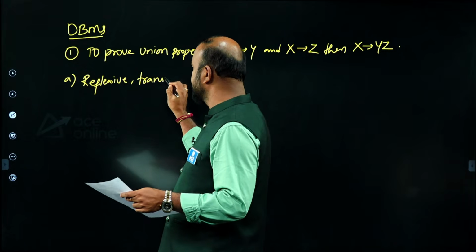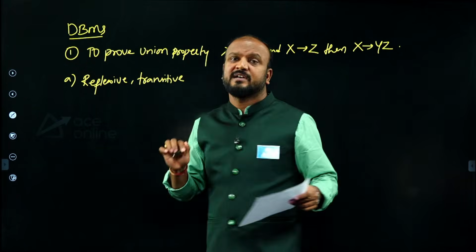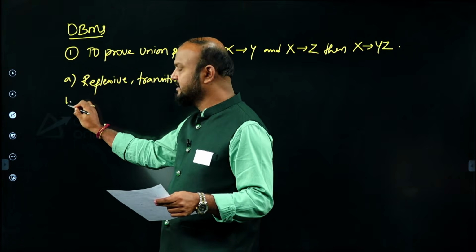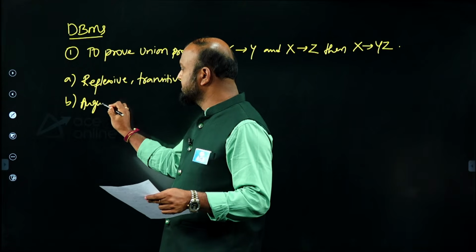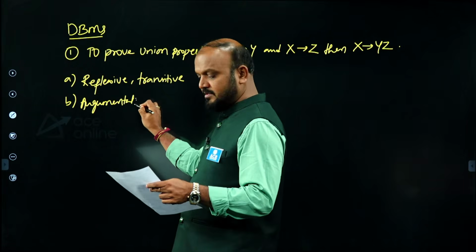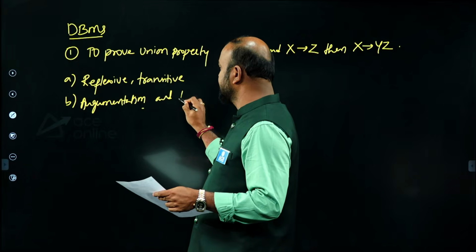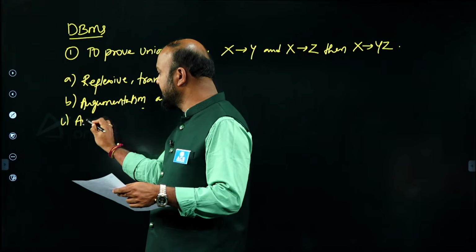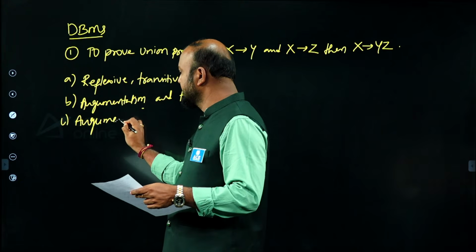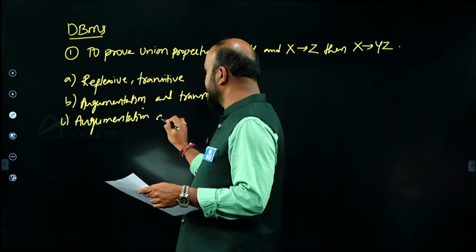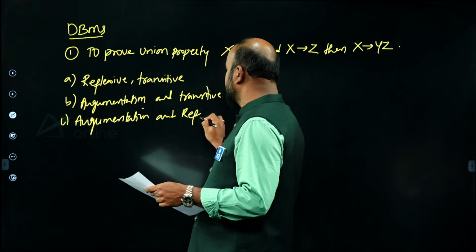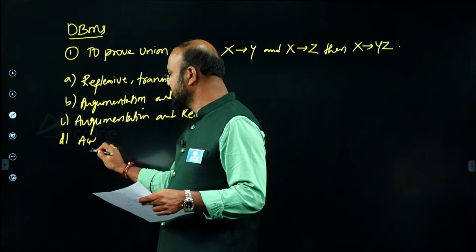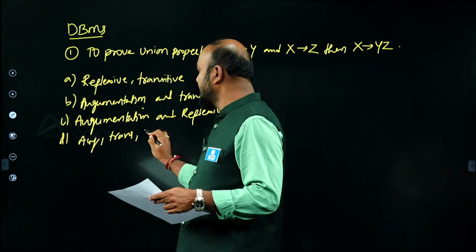It is also clearly given what the reflexive and transitive properties are in the question, so I am not writing that here. The second option is augmentation and transitive, the third option is augmentation and reflexive, and the last option is all the 3: augmentation, transitive and reflexive.